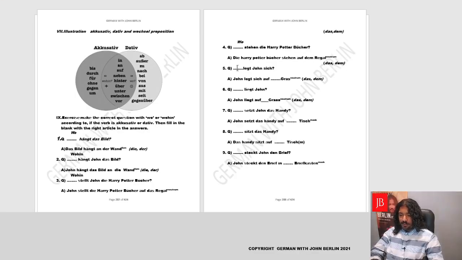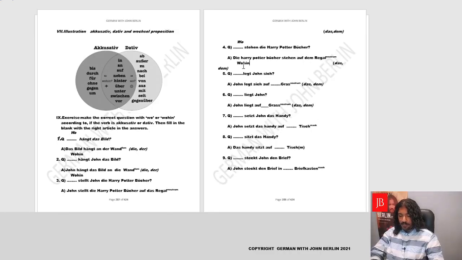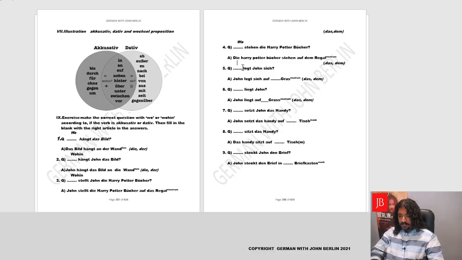Perfect. Moving forward, dash legt John sich. So basically, to where does John lay himself? So to where is wohin? Yes, let's write wohin. Okay, let's write it here, not to change the formatting. So wohin legt John sich? John legt sich auf das Gras. John lays himself on the grass.